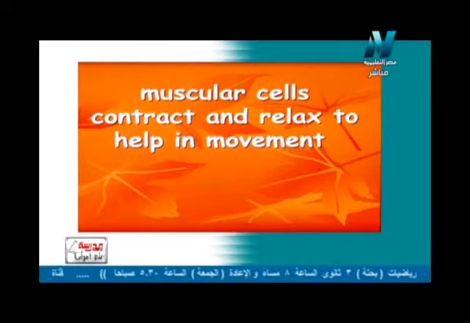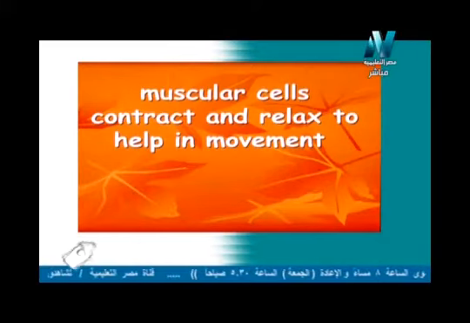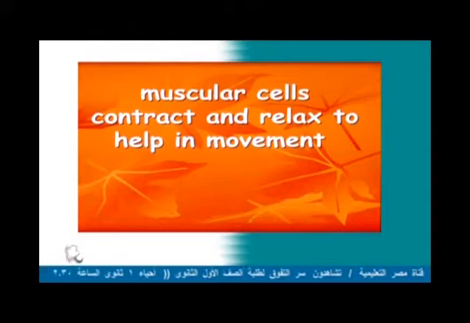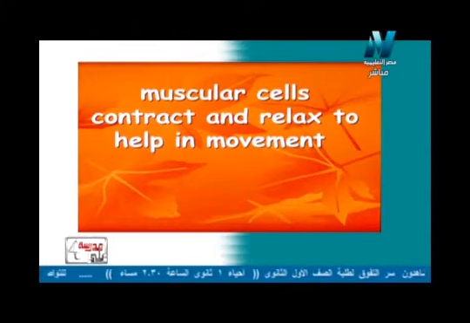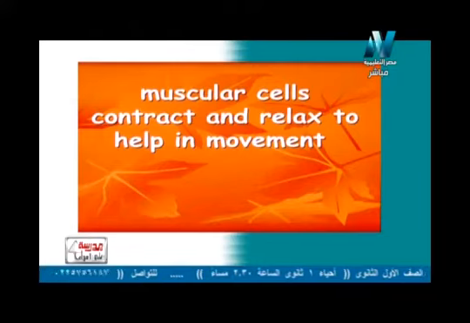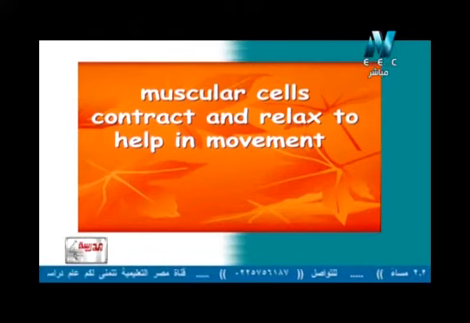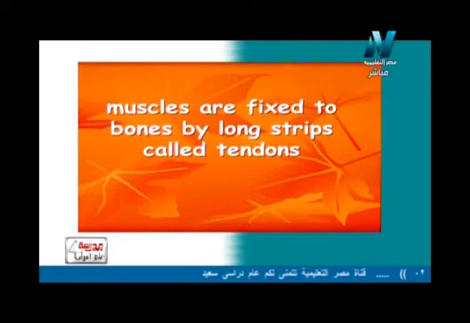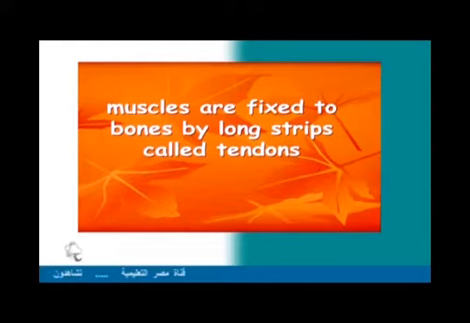So the contraction and relaxation of the muscles or muscular cells during the movement help the body to push itself forward or backward. So contraction and relaxation help in the movement of the body. So the muscular cells, or the muscular system, are very important in helping the body move, in addition to the skeletal system. So muscles are fixed to bones by long strips called tendons. Tendons is a very important word and definition: they are the ligaments or cords that connect the muscles to the bones.